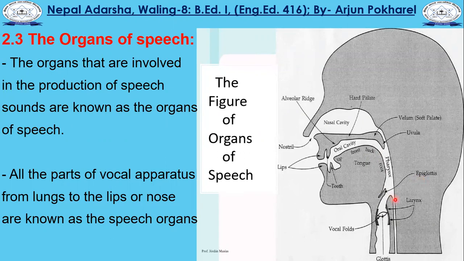This is the windpipe, and this is the food pipe. From the windpipe, wind comes out or goes in. This windpipe is also known as the trachea.